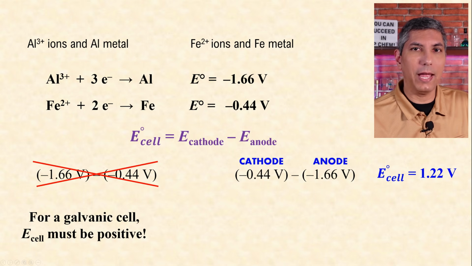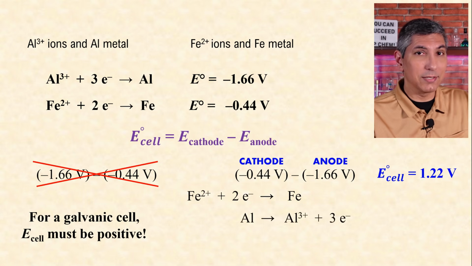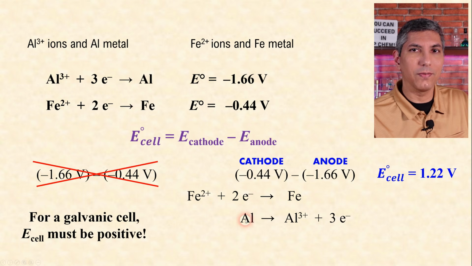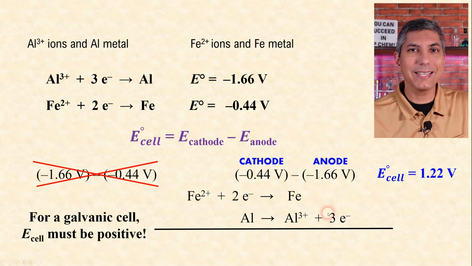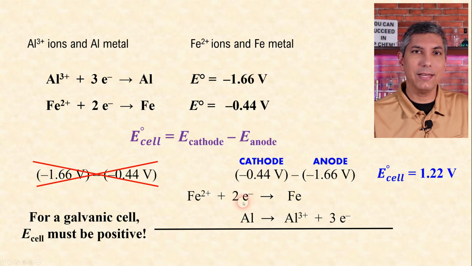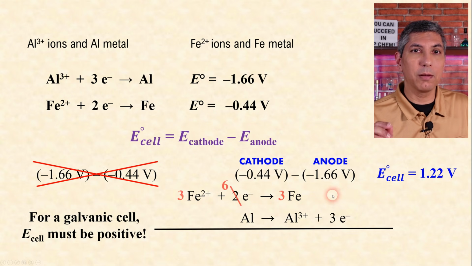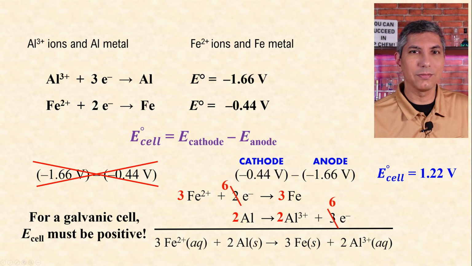When we add these half reactions, the cathode half reaction is written as it's given. We always flip the anode half reaction. Since aluminum is the anode, we flip that half reaction and write it as an oxidation. When adding these together to get the overall equation, we need to make sure that the electrons cancel out and disappear when they're added together. So to make that happen, half reaction number 1 needs to be multiplied by 3, and half reaction number 2 needs to be multiplied by 2. Then 6 electrons will cancel, and we get our overall balanced equation.